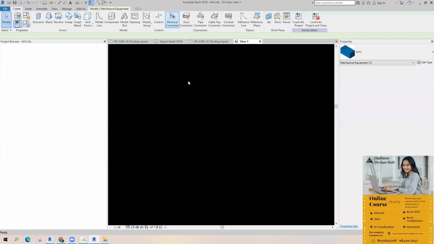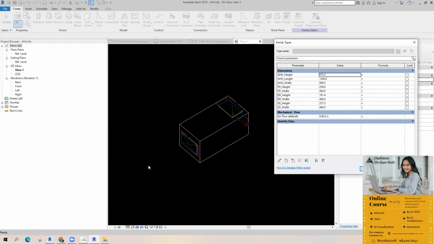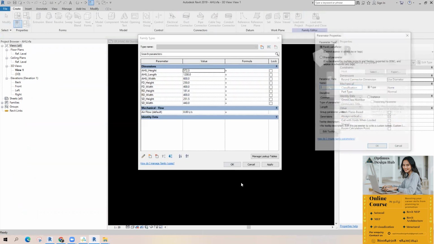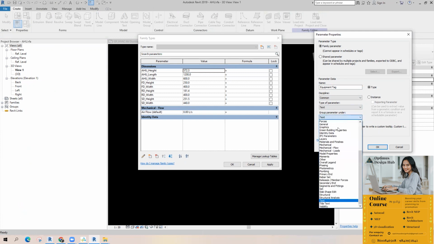Edit family. I'm going to create two parameters. One is equipment type. Okay. Discipline comment. Type of parameter, I'm going to give it as text parameter. Text. Okay. Group parameter under anything. Okay. If you want it to come under identity data, you can set it as identity data.